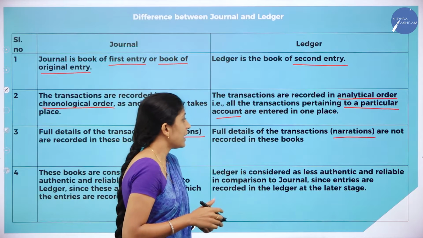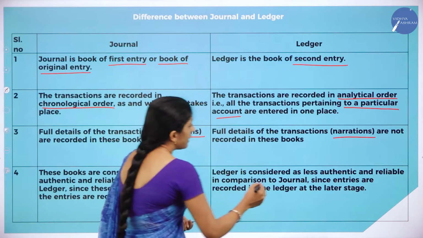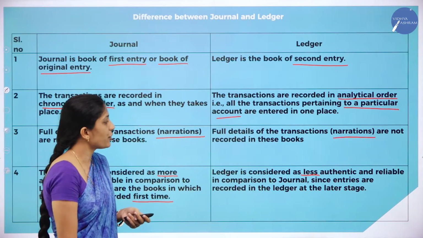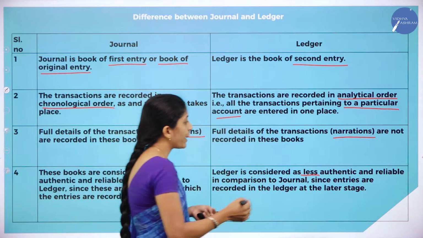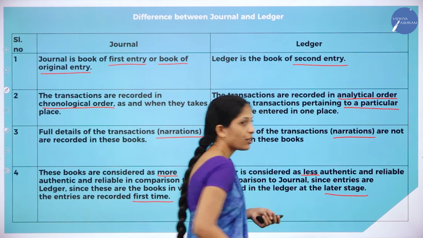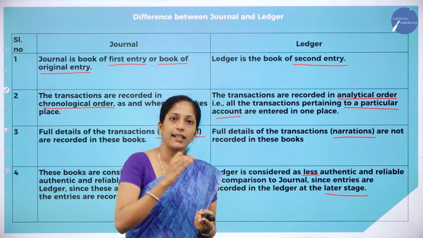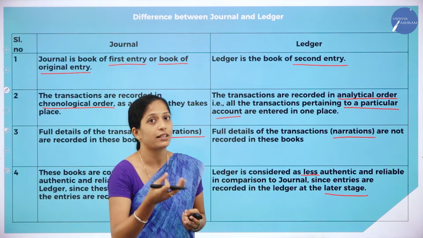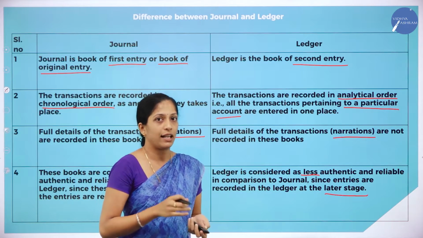Whereas in ledger it is less authentic and reliable in comparison to journal, since entries are recorded at a later stage. After recording in journal, it is transferred to ledger. So here the reliability as well as authenticity is less in ledger.